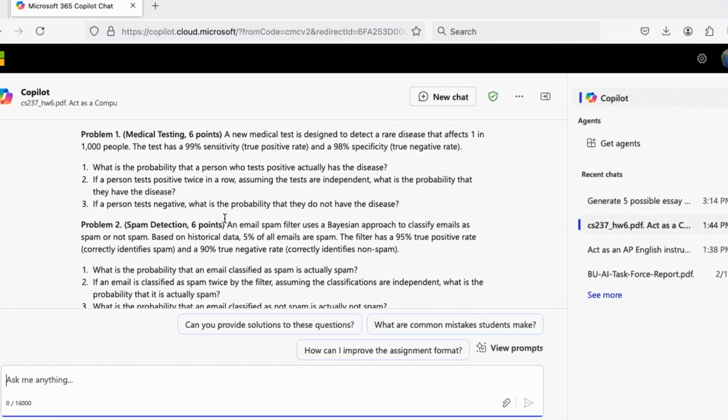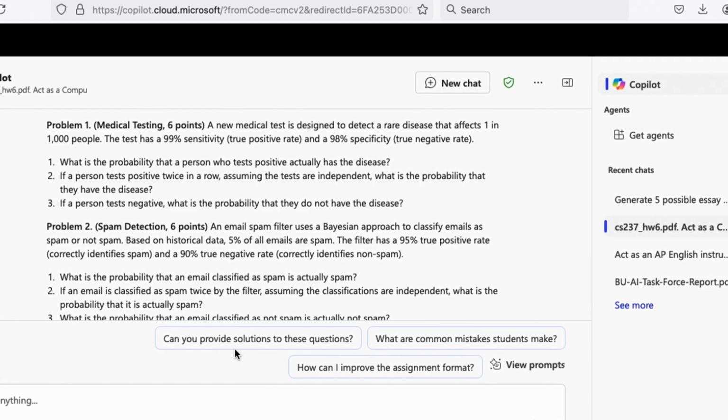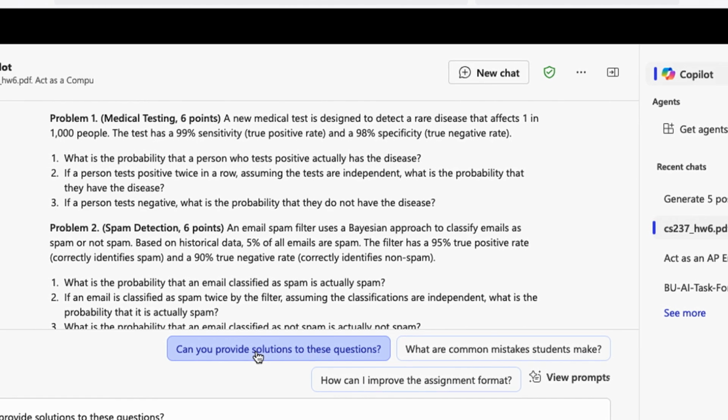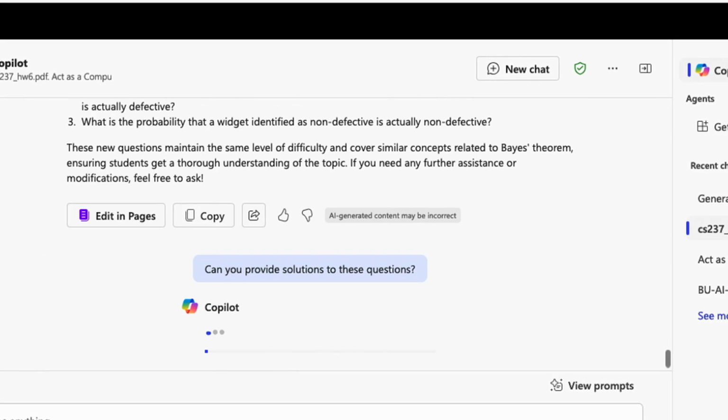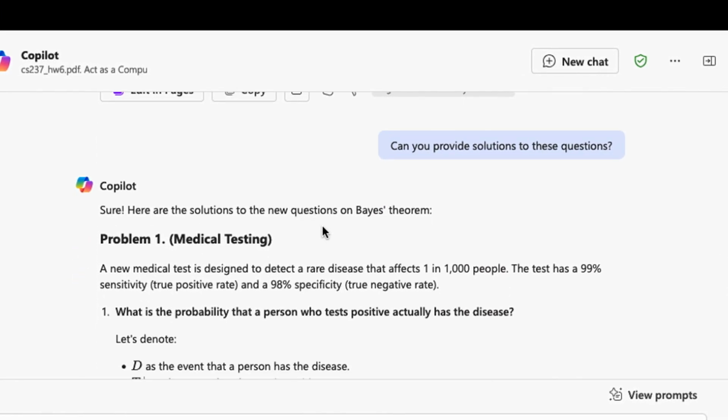It can also go further. Down at the bottom, Copilot provides some natural next prompts. Like, let's say I decide to use these problems. Can you provide solutions to these questions? And it can, of course. And it does so in quite a nice format.